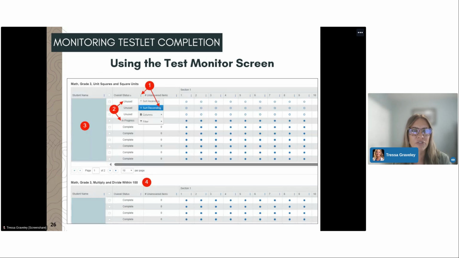In the next screen, it will pull up a list of students and their overall status. If we select the 3 dots in the column header, we can choose to sort descending. This will pull up any unused, in progress, or paused testlets. It will share the student's name in the left-hand column, and we'll be able to plan for getting those students administered and completed with their testing.